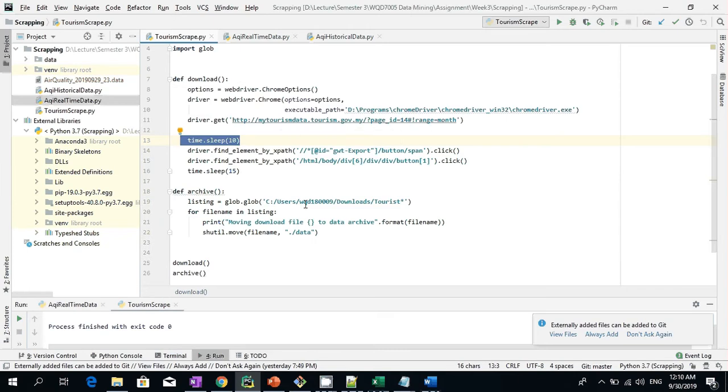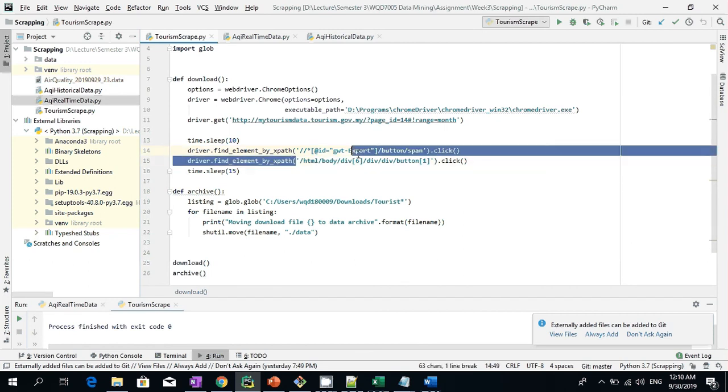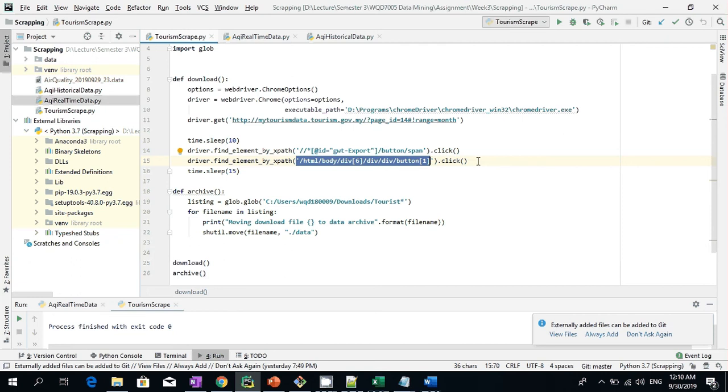So what we want to tell Selenium to do is find this element by XPath. Give it this path, so it will find the element, and then it will send the click command to it. After it sends this click, we want to find the second element based on this path and send the click to it.